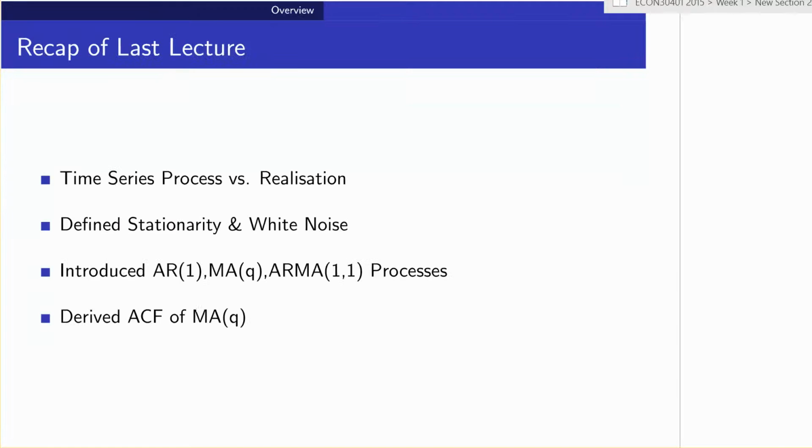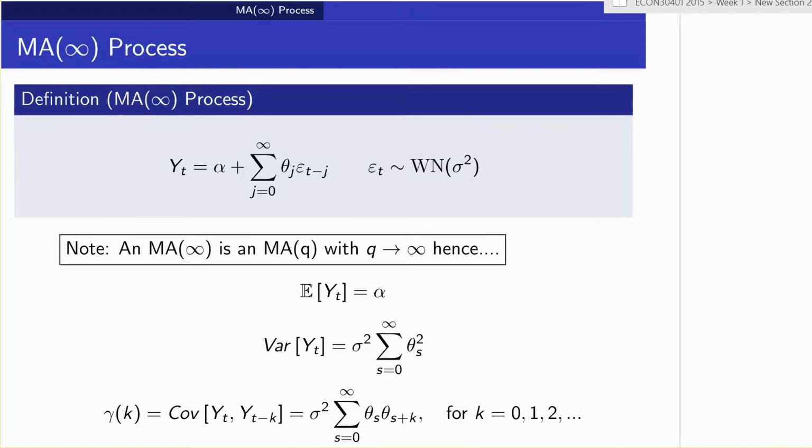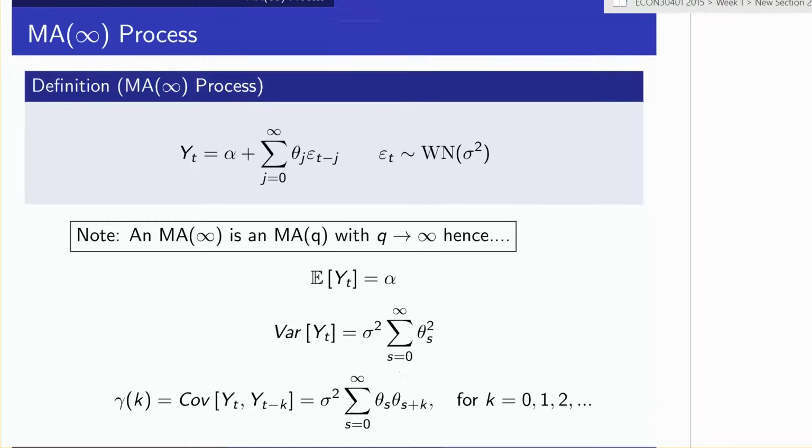We then went on and started lecture 2. Again, we recapped the lectures, and we then defined an MA(infinity) process. An MA(infinity) is just an MA(q) model where we let the number of lags q go off to infinity. So by definition, y_t, if it's MA(infinity), is equal to a constant plus the weighted sum of all the shocks from the past, lag 1, lag 2, lag 3, back forever, where theta_j are these weights. It's the effect of epsilon_t, j periods back, on y_t.